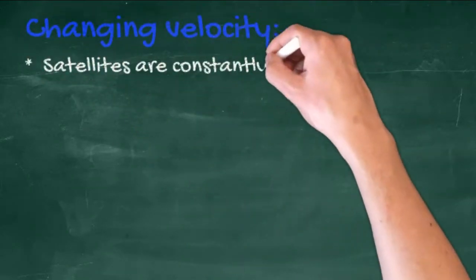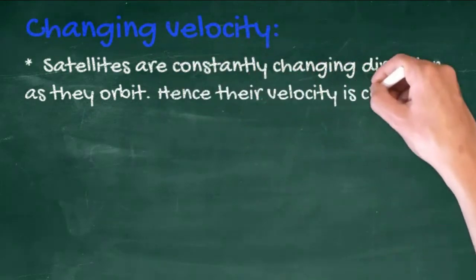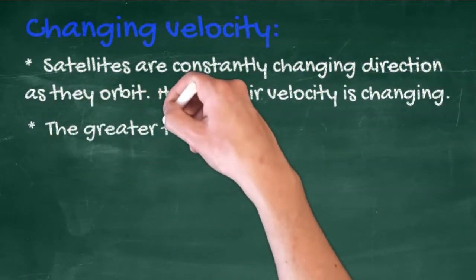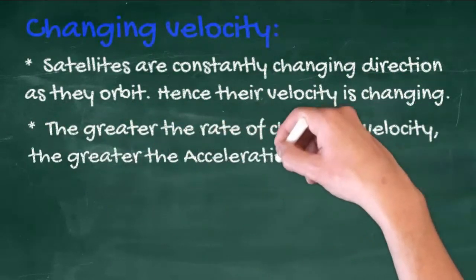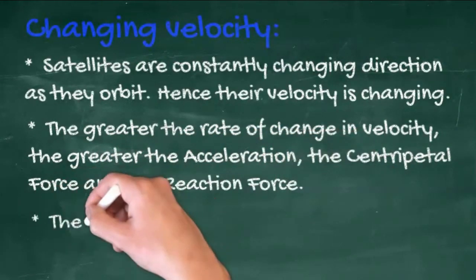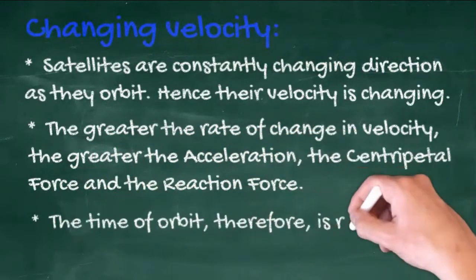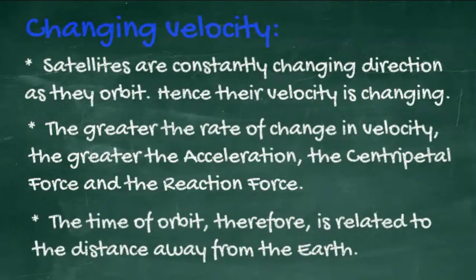Going around in a circle, satellites are constantly changing their direction. Therefore, their velocity is constantly changing. The greater the rate of change in velocity, the greater the acceleration. And F equals ma, so the greater the centripetal force. The nearer the satellite is to the Earth's surface, the faster it will have to travel in order to stay in orbit.